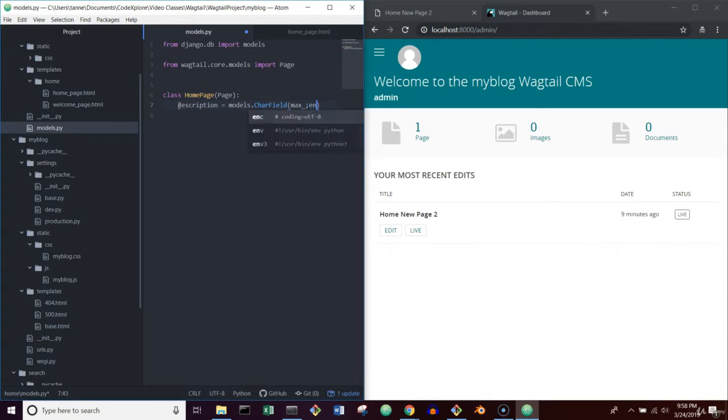We'll define a max length equal to, let's say, I don't know, 255. And just to make it easier during development, sometimes I like to do blank equals true, null equals true. Okay, so now we have a description.